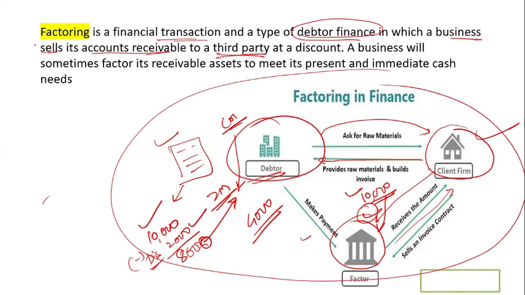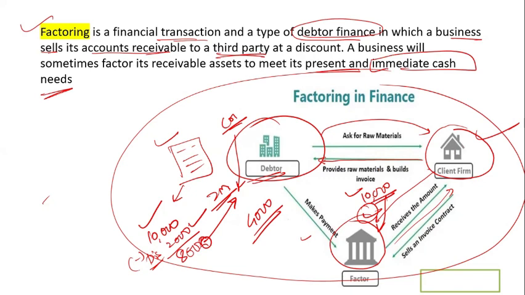This process is called factoring. So the business sometimes factors its receivable assets to meet a present and immediate cash need. That's why it is doing this. No one is interested in it if you do not have an immediate need of cash.